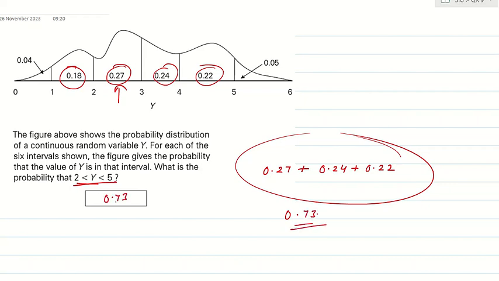Very simple. Only the question looks bigger, isn't it? The probability is already given, and y should be more than 2 and less than 5. So more than 2, we have 0.27, and 0.24 and 0.22, already given. Just add these probabilities and we get the answer. Make sense? This kind of probability question you have to practice from the mock test. You would have got this kind of question already in the mock test. Shall we go for the next?